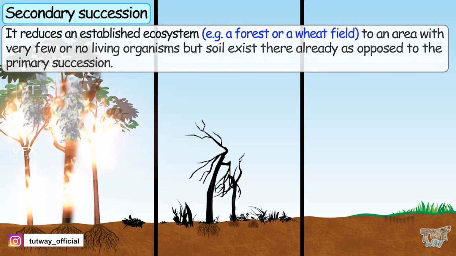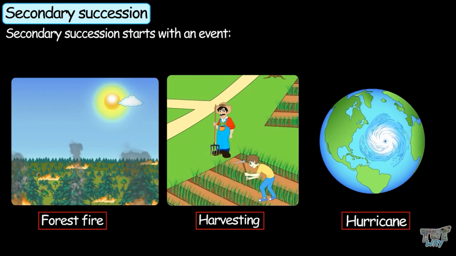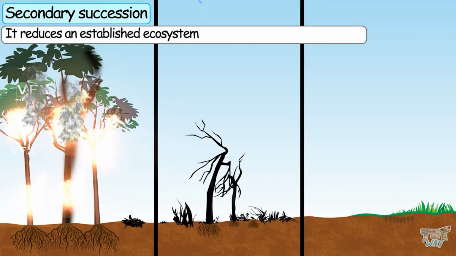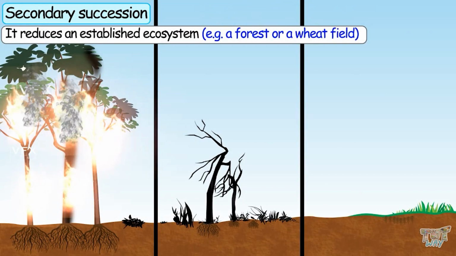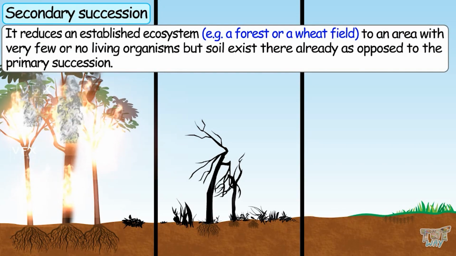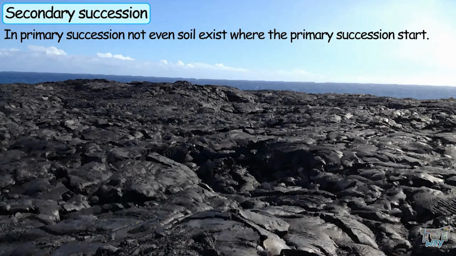I repeat, secondary succession begins with an event, for example a forest fire, harvesting, or hurricane, that reduces an established ecosystem, for example a forest or a wheat field, to an area with very few or no living organisms, but soil already exists there, as opposed to primary succession. And in primary succession, not even soil exists when it begins.